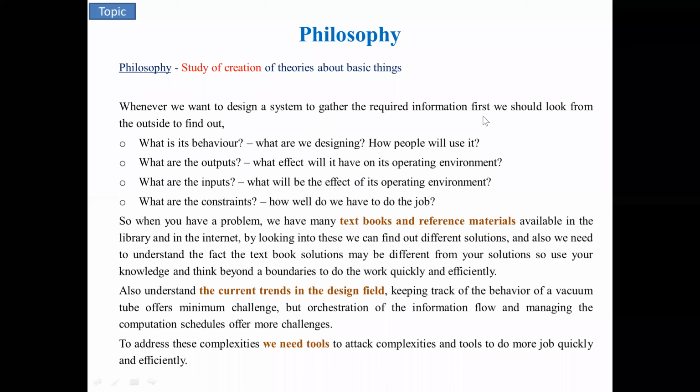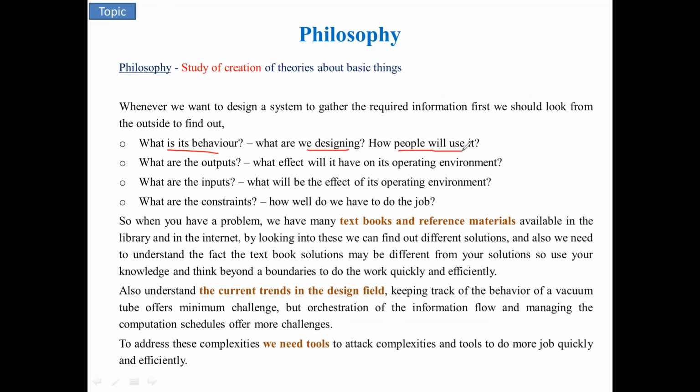a room temperature, controlling a room temperature. Right? So this is the topic. You have to imagine in such a manner how you are going to create that particular embedded system. First is the behavior of the system. What is the behavior of the system? It has to control the room temperature, right? So what are we designing? We are going to design that room temperature control embedded system.